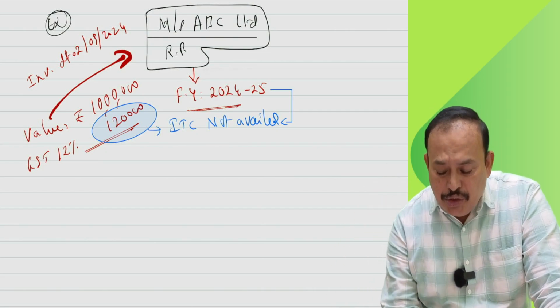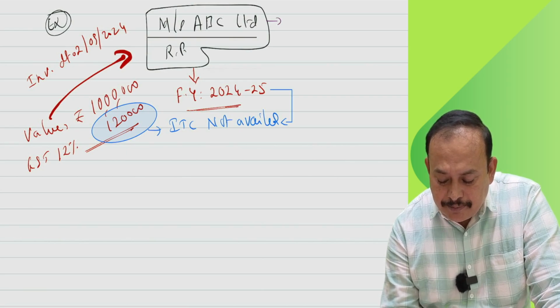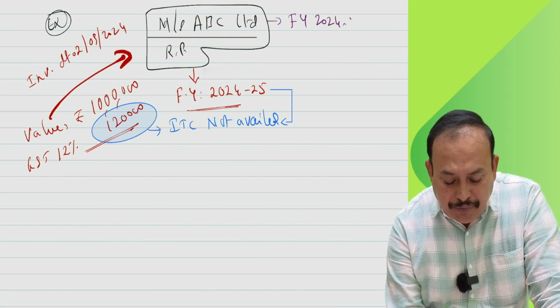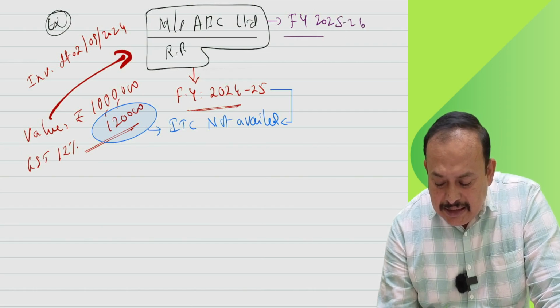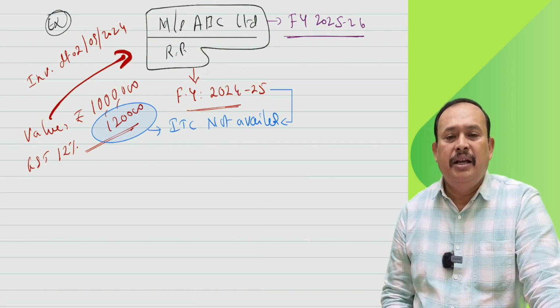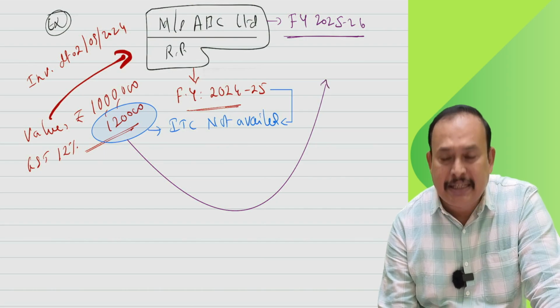Now we enter into a new financial year, 25-26. In this financial year, I can avail this as my input tax credit.